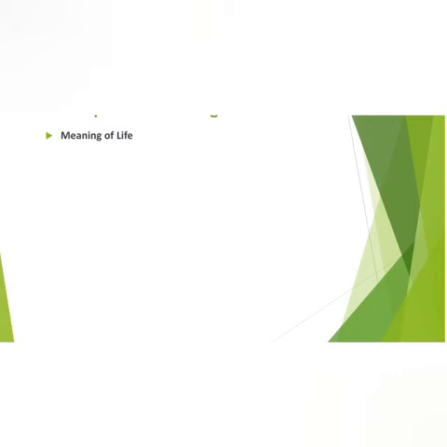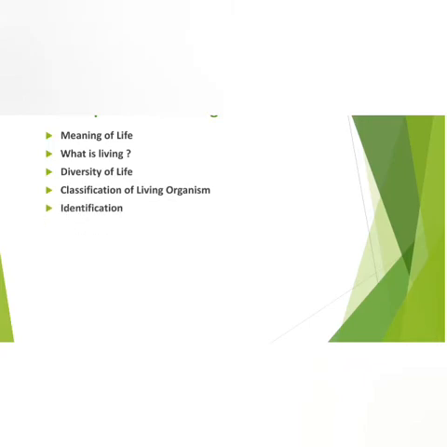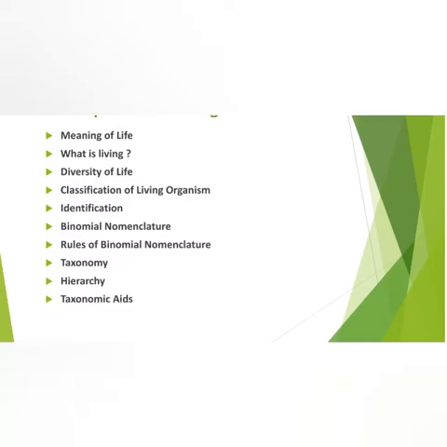First we will learn the meaning of life, then what is living, then diversity of life, then classification of living organisms, then identification, then binomial nomenclature, then rules of binomial nomenclature, then taxonomy, hierarchy, and taxonomic aids. These are the topics we have to learn in chapter 1, the living world.